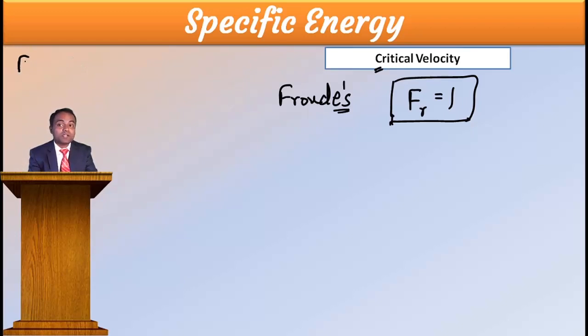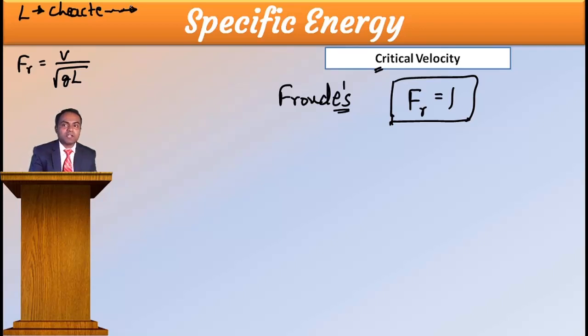Now, what is Froude's number then? In previous models we discussed, Froude's number is nothing but V divided by square root of gL. Then what is this L? L is a characteristic length. We didn't understand what is characteristic length, so we asked Froude.